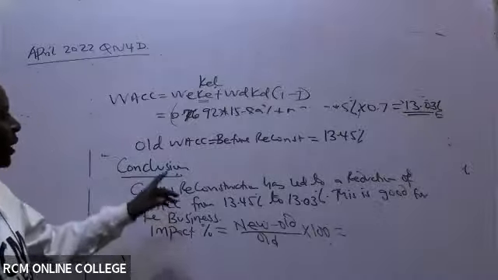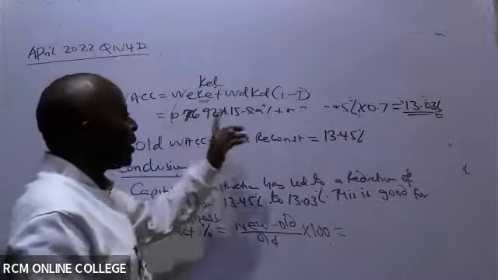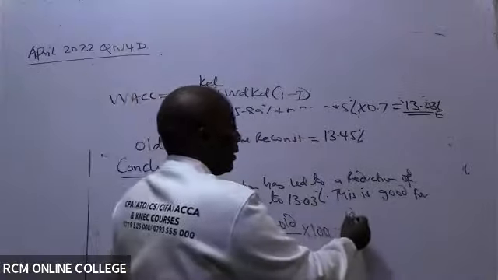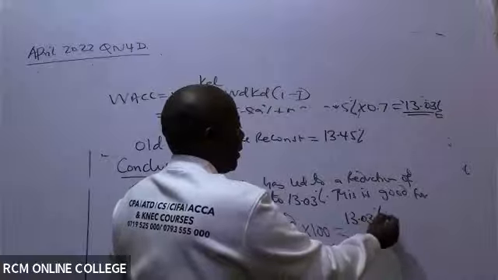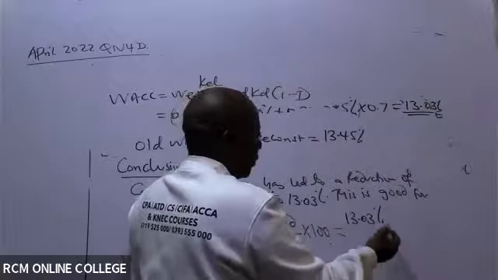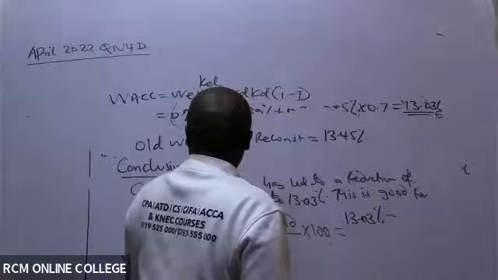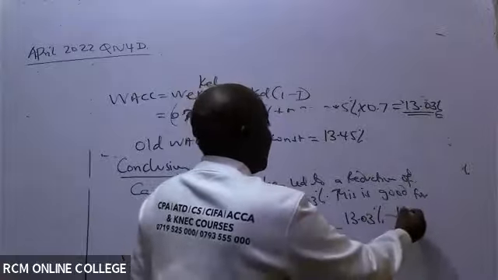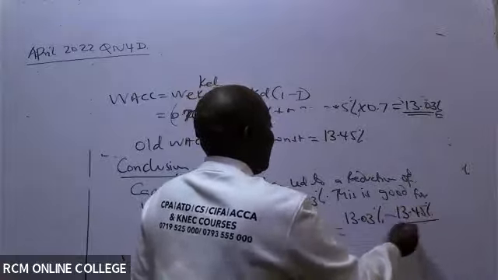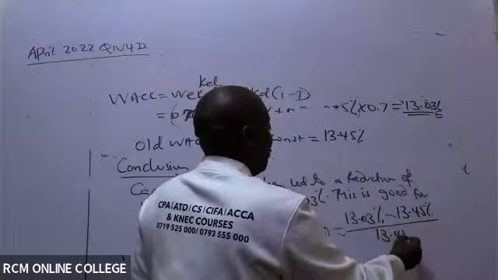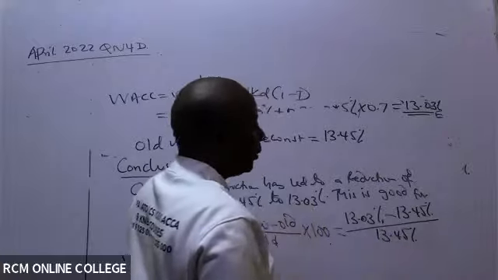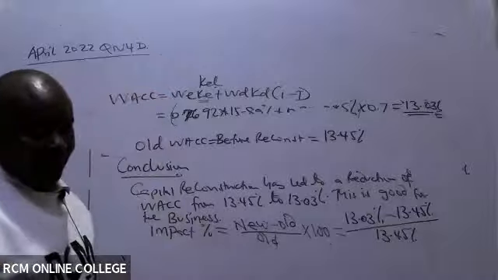So the new WACC is here, 13.03%. You can ignore the percentages. Minus the old one, which is 13.45%, all over the very old 13.45%, and then you are done.